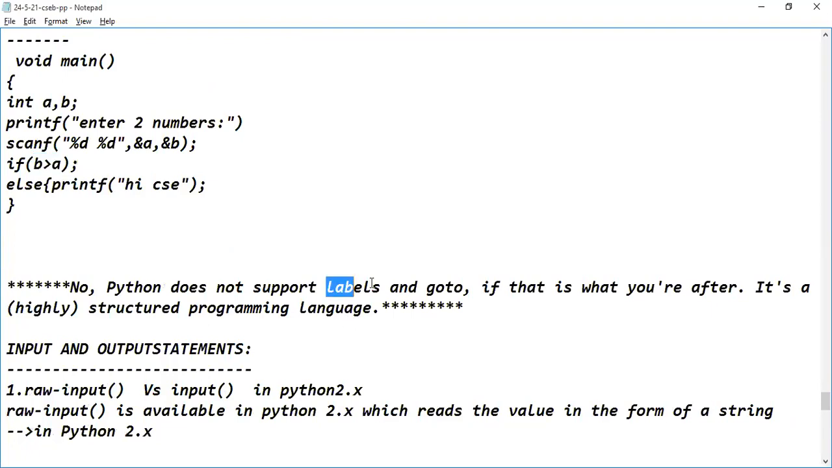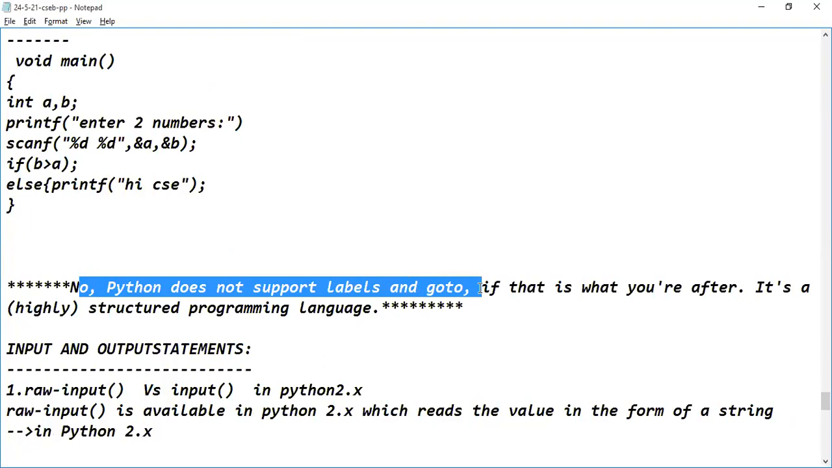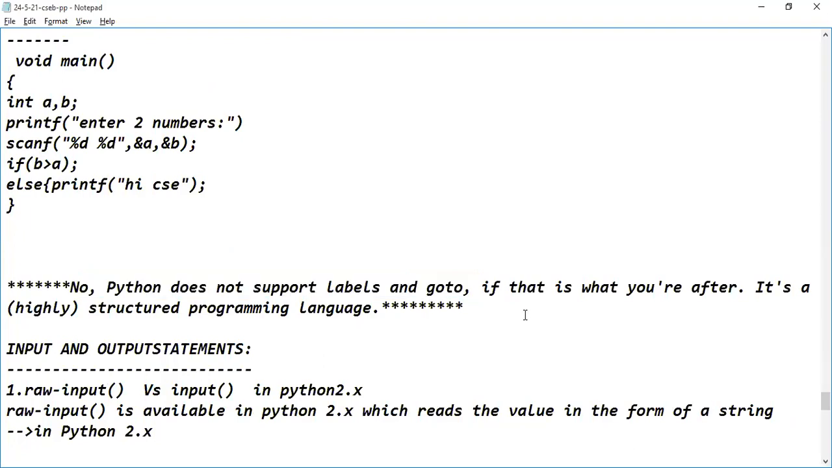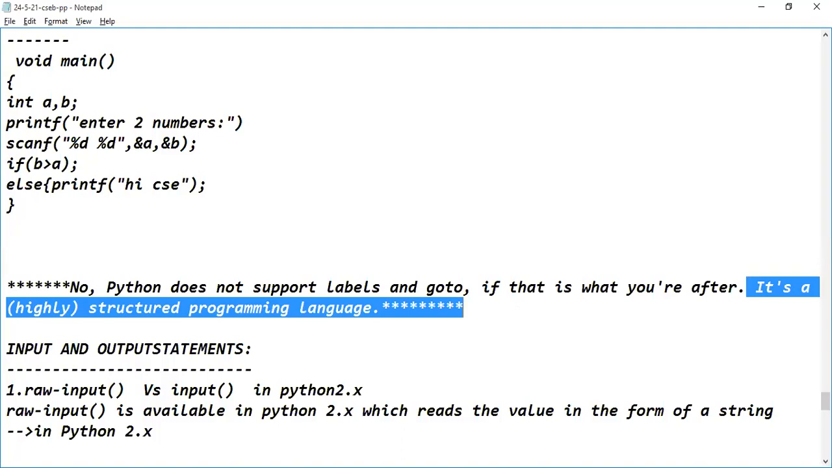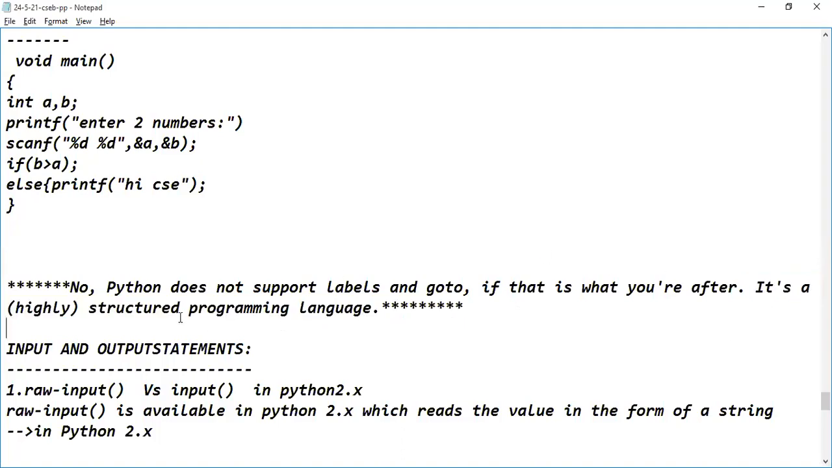Then what about goto? Do we have labels in Python programming language? See here. No, sir. Point to be noted, important point: Python does not support labels and goto. It is a highly structured programming language. Python is a structured programming language. It is an object-oriented programming language. It is a modular programming language. It is a scripting language. So it has various features of different kinds of programming languages available in the market.